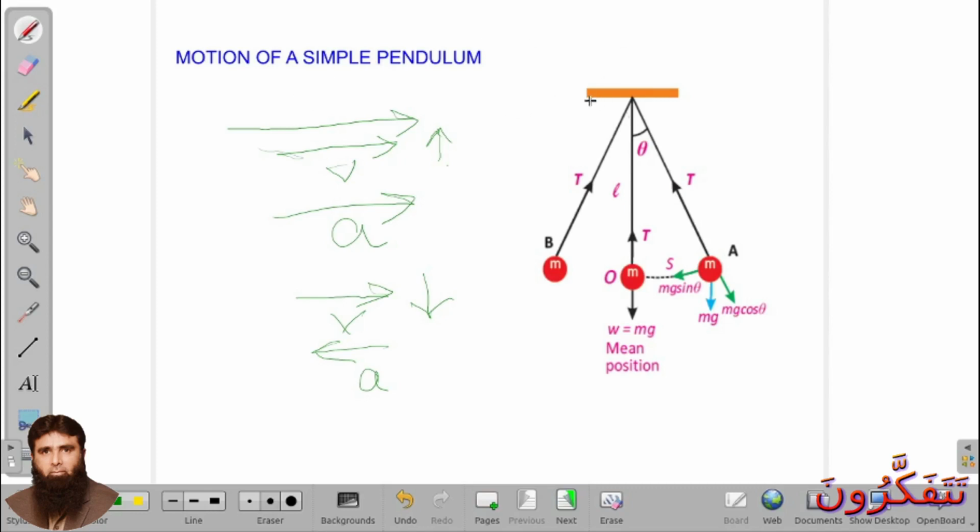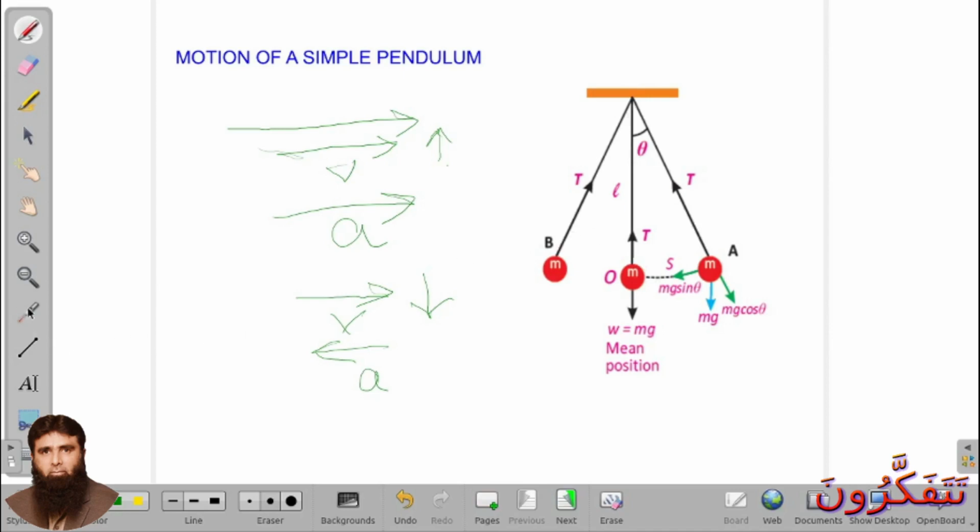Now, simple pendulum. What is a simple pendulum? Basically, it is a small bob or small mass or a small metallic bob which is attached with an inextensible string.